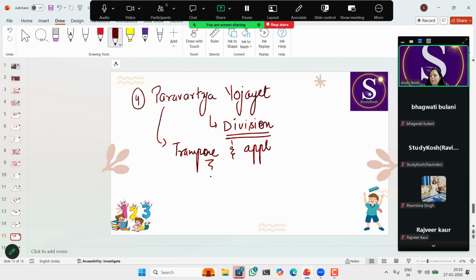Next important sutra, that is Anurupena. Anurupena sutra means proportional. We'll take the ratio and then we'll solve the question. We'll use this sutra in division. We'll use this sutra in squaring numbers.